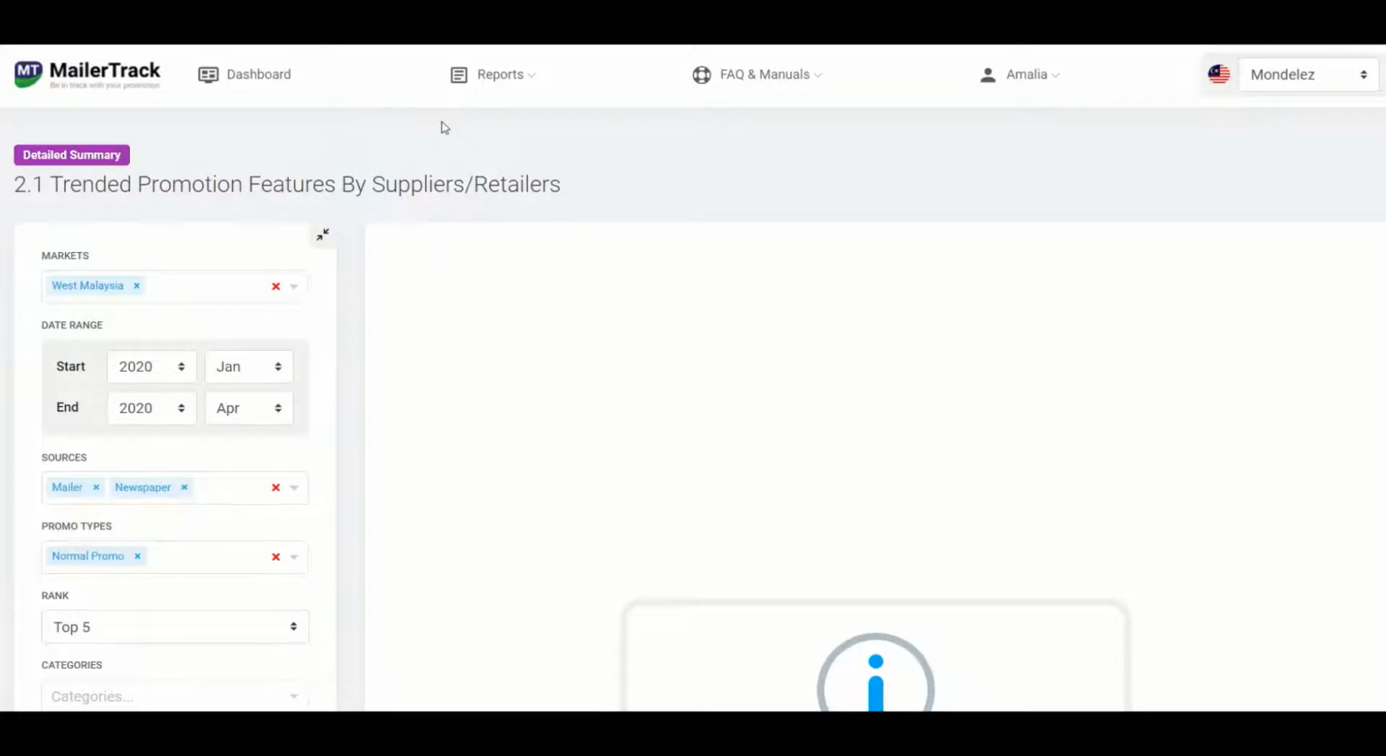Report 2.1 shows the trended promotion features by suppliers and by retailers. So how this report can be useful to you is it allows you to make comparison for the share of promotion across different retailers for the selected categories,